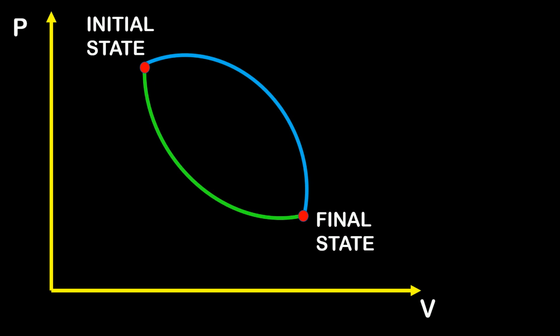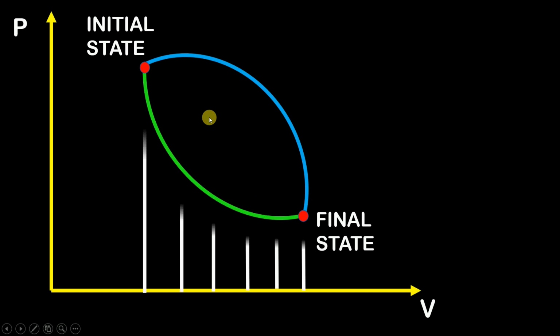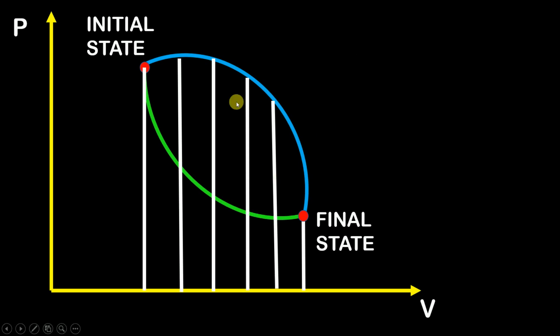Why? Because if you want to calculate work, how is work calculated? Work is simply nothing but the area under the curve. Okay, the area under this curve. So for example, if I want to calculate the work when it follows the green path, then obviously your answer will be this shaded area. But if I want to calculate the work when it follows the blue path, then it is obviously going to be this entire area.